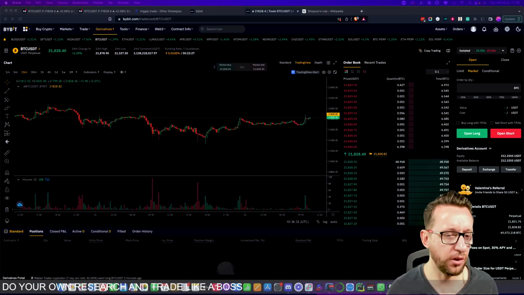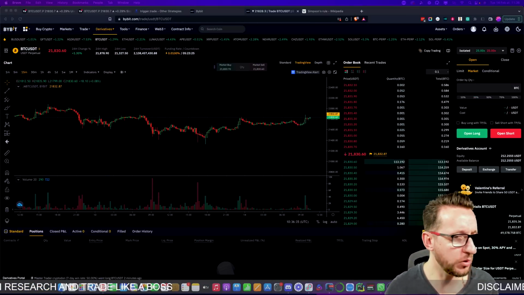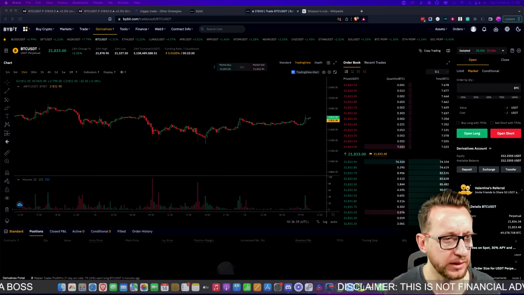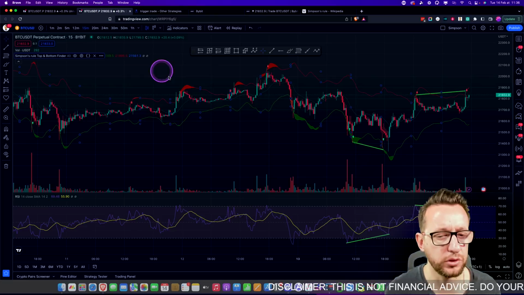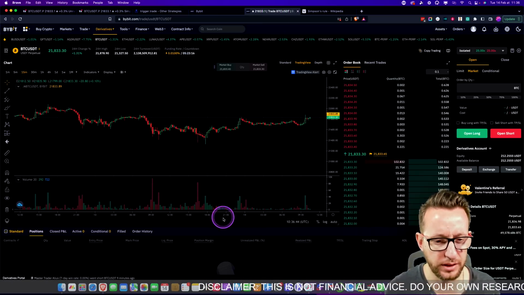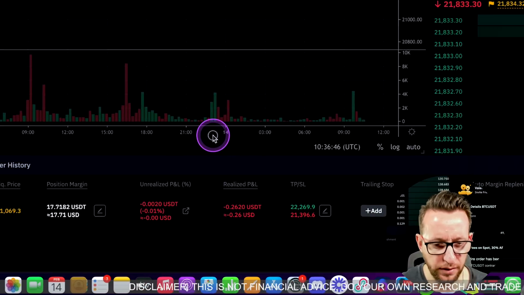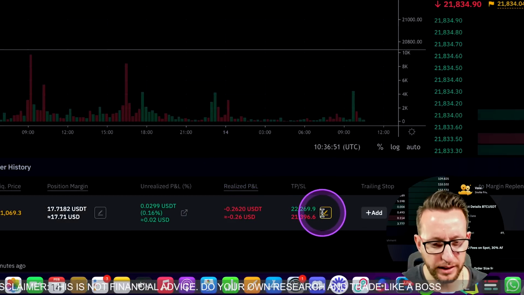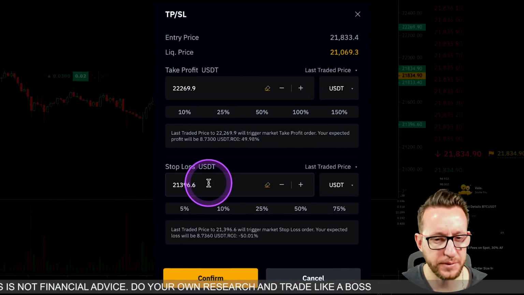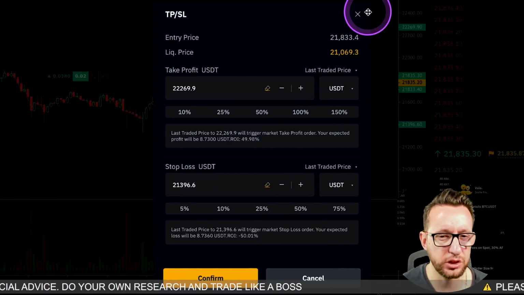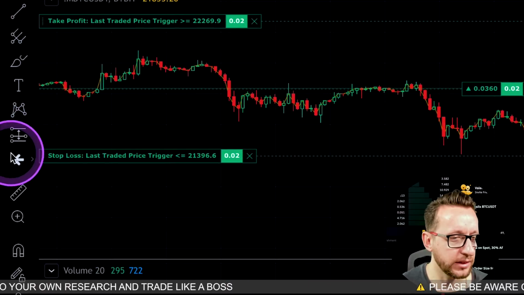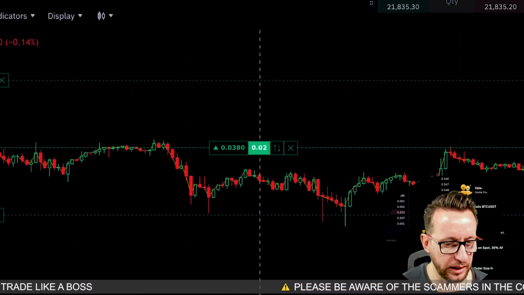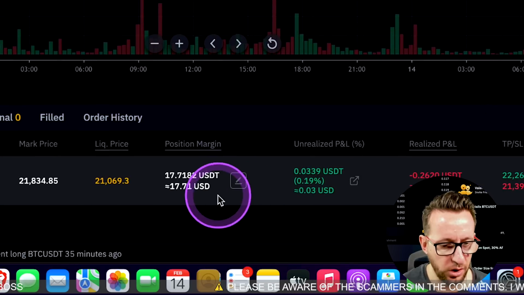Okay, I'm back here on the ByBit website, so I'm going to force a trade through to show you exactly how it works. If I click the button, as you can see, there is no real trade there yet. I'm just forcing one through. Okay, there you go. There's our first trade. As you can see, we have our stop loss and take profits already set over here. The stop loss is calculated at the percentage that we set in there. If I go over to here, you'll be able to see that was about 2%, which is exactly what I expected. We have our margin set.